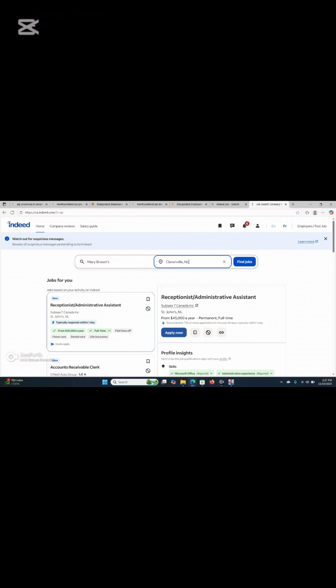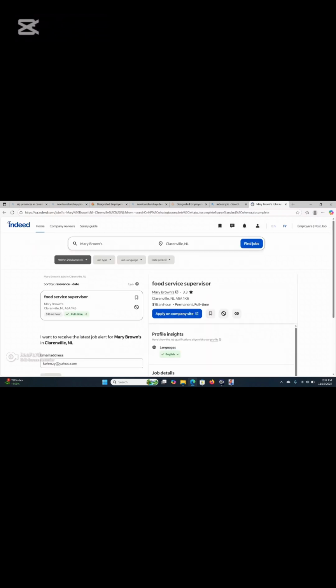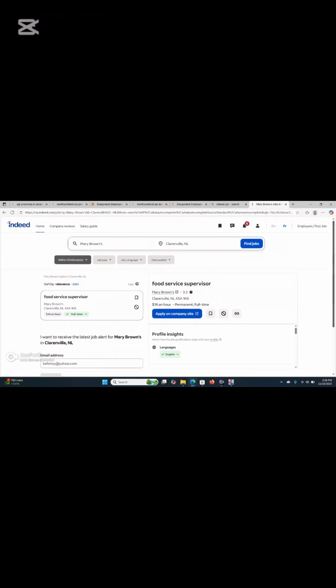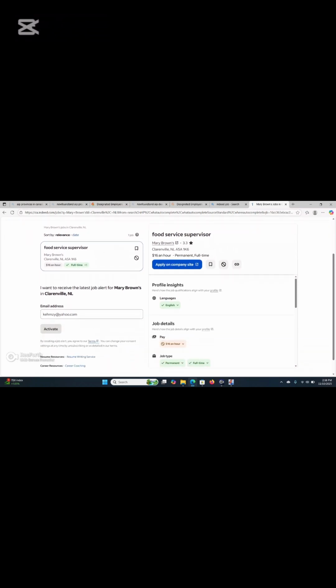Now we have the name of the restaurant in the search area here, and then we have the location, Clarenville, Newfoundland and Labrador. Now find. So now you can see the jobs that are available. They have just one opening, just one job. It means under this company, they have just one job available, which is a food service supervisor.